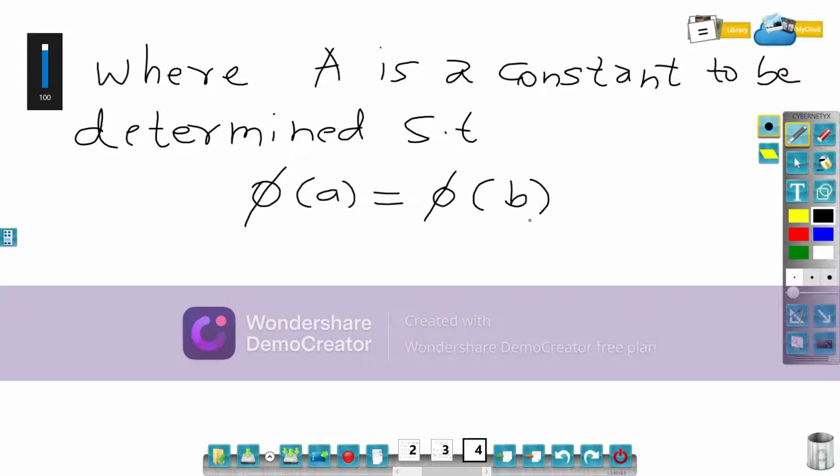So we need to find A such that phi of a is equal to phi of b.